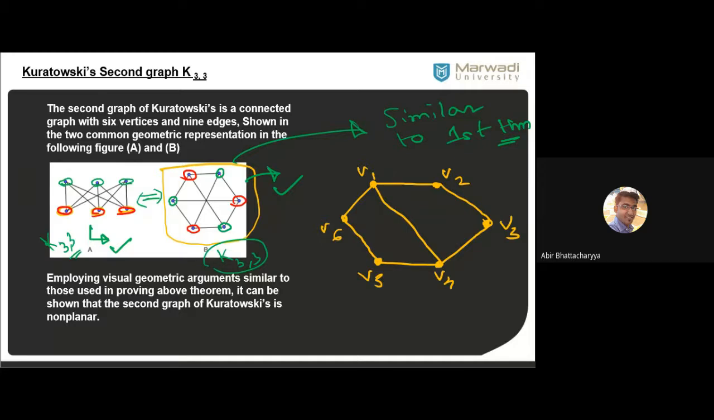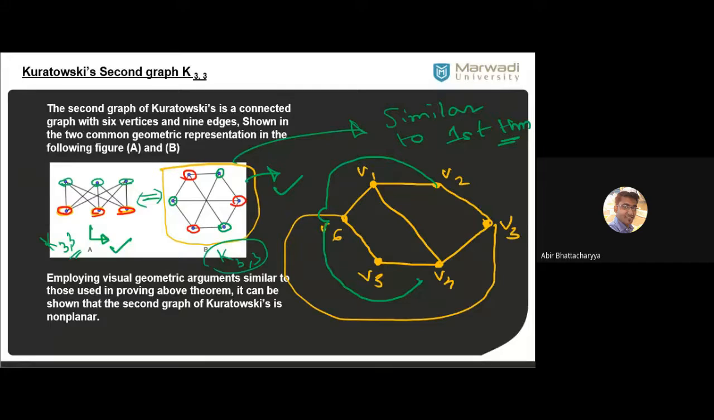V6 and V3, but you cannot join from inside, so you will try to join from outside. Next, we will try to join V2 and V5. The last thing is V2 and V5. Now, how to join V2 and V5? If I try to join from outside, there will be some problem. There will be an intersection over here.